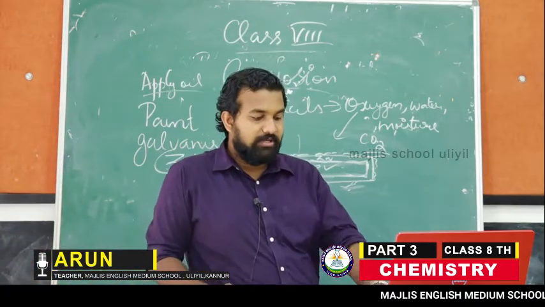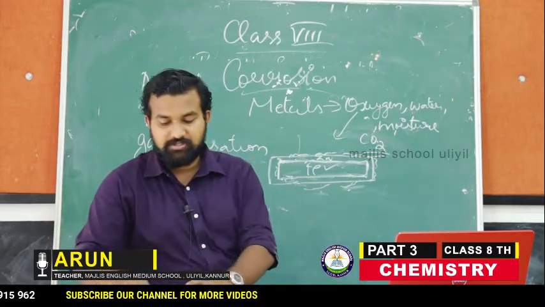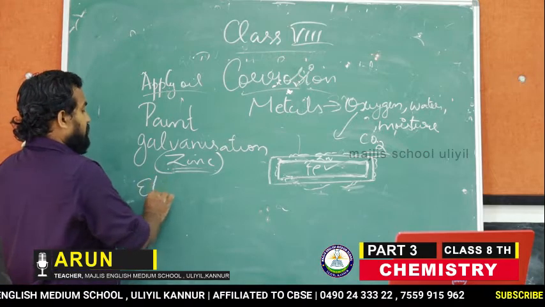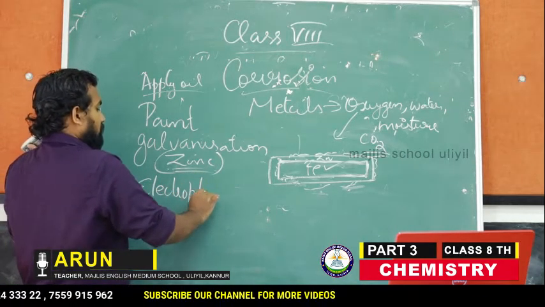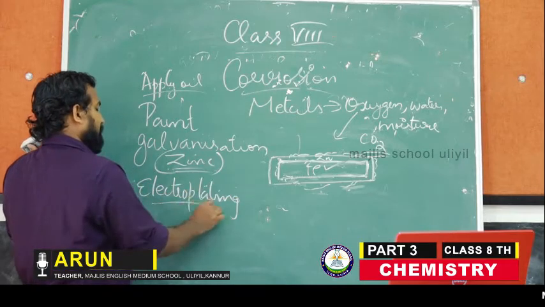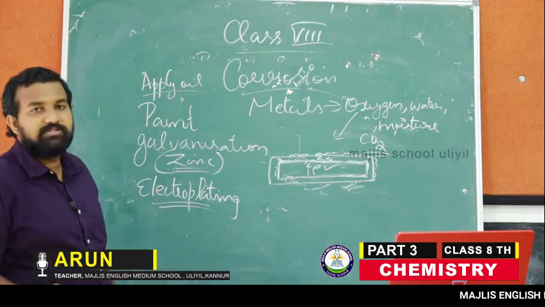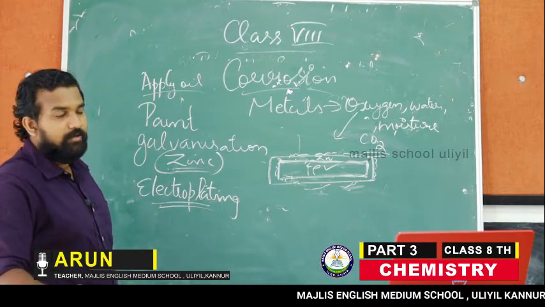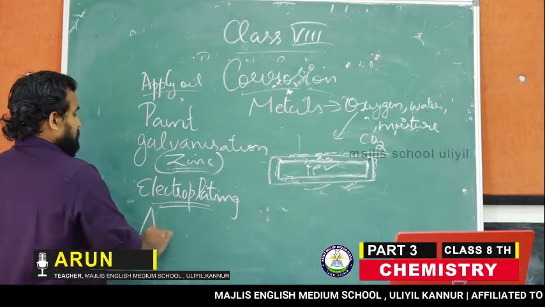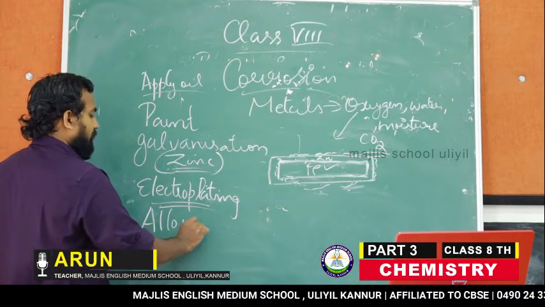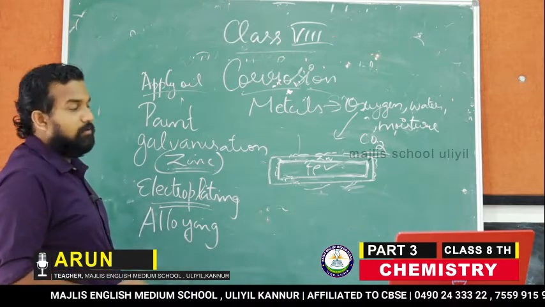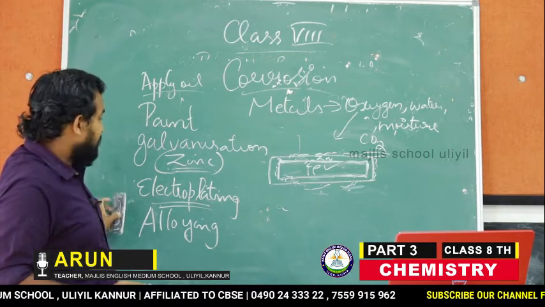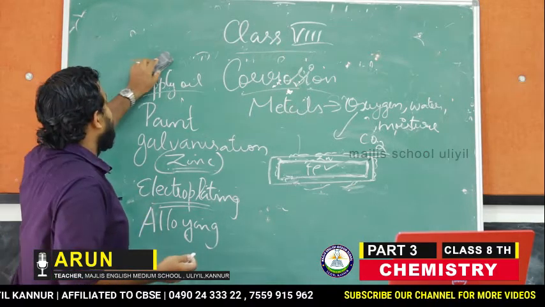Okay, so these are some of the processes with which we can prevent corrosion. One more thing is electroplating, which we will study in detail. Electroplating is also another process with which we can reduce or prevent corrosion. And the last one is preparation of alloy, or alloying. What is alloying? So you just note down: apply oil, paint, galvanization, electroplating, then alloying. Now I will explain what is alloying.